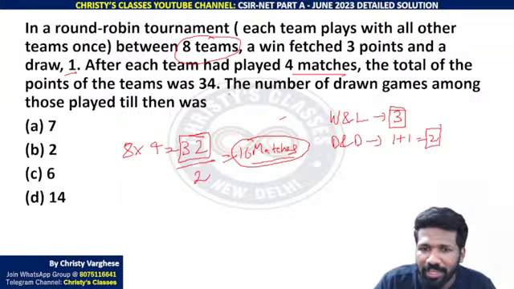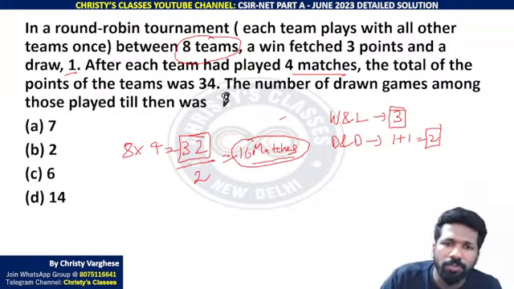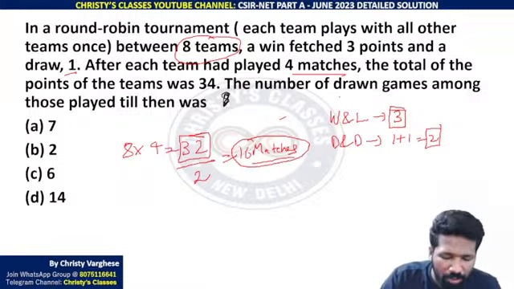That also we derived after understanding the question properly. To derive it, one can also use the idea of permutation and combination. But due to lack of time I am not getting deeper into it. The total points of each team was 34 points. Number of drawn games.